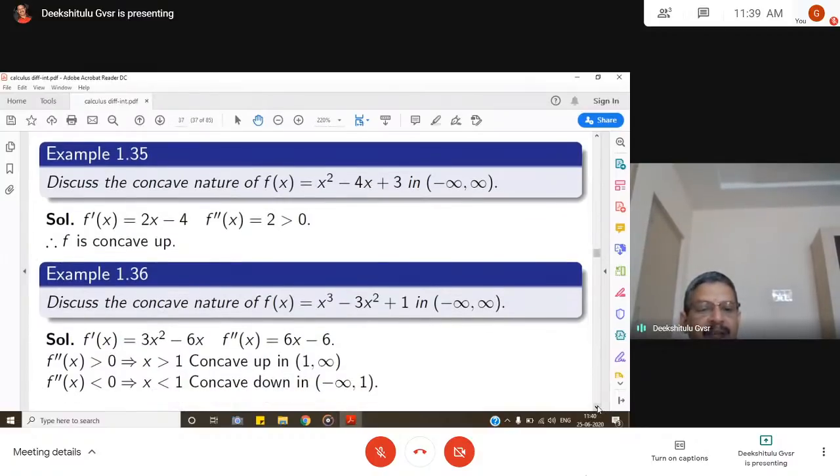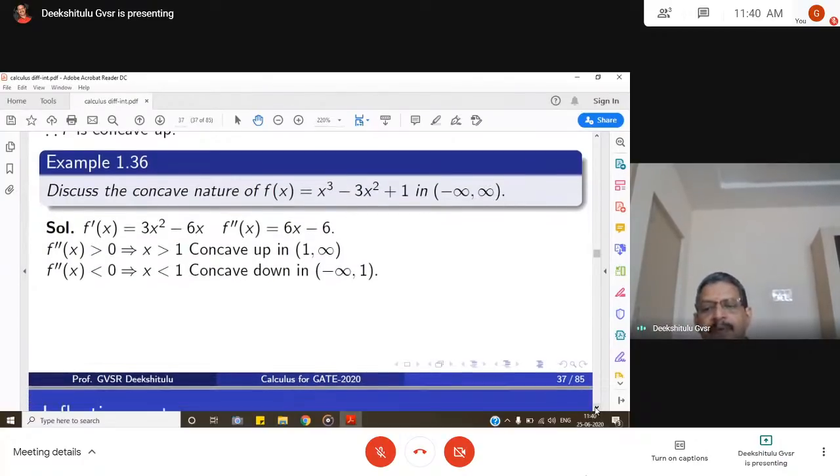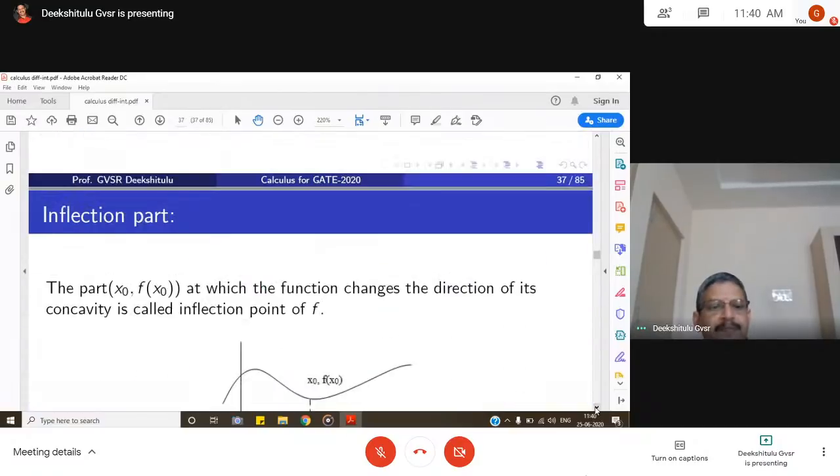What happens when x is less than 1? When x is less than 1, f double dash x is less than 0. That means f becomes concave down for x less than 1. X less than 1 means minus infinity to 1. In the examinations you may be asked to find the intervals in which the function is increasing, decreasing, concave down or concave up, and so on. So be very careful with these conditions.